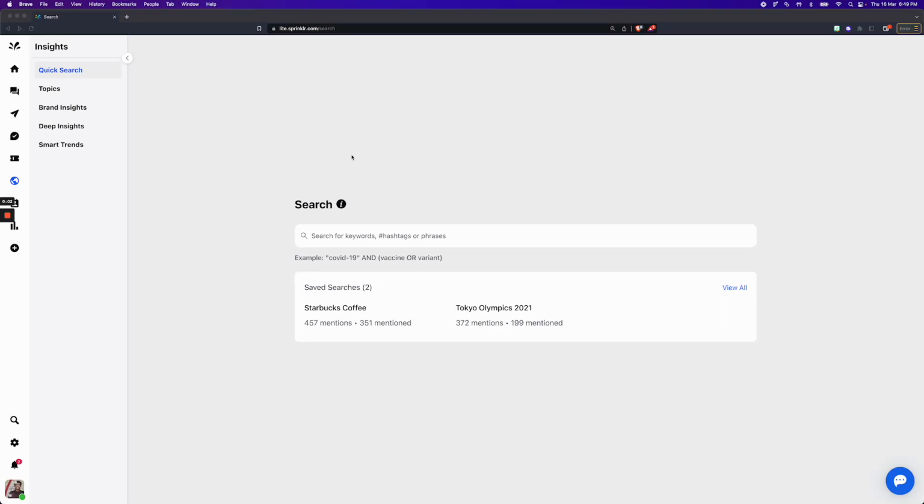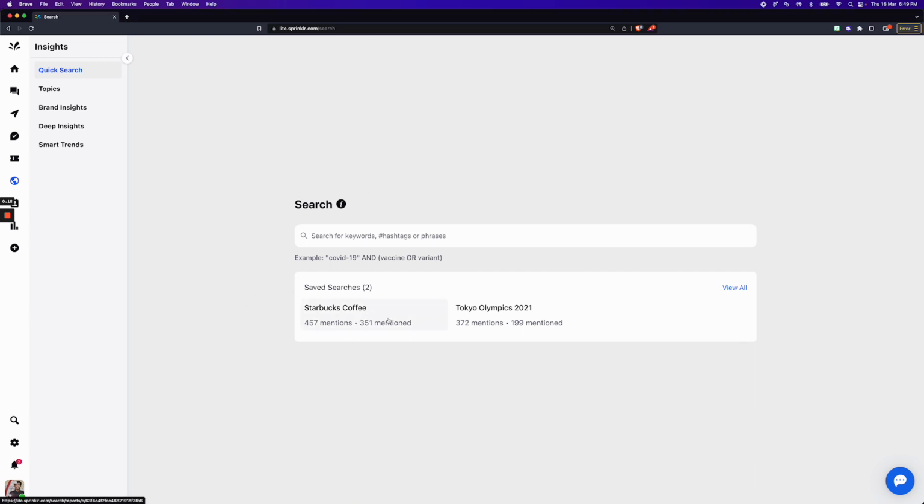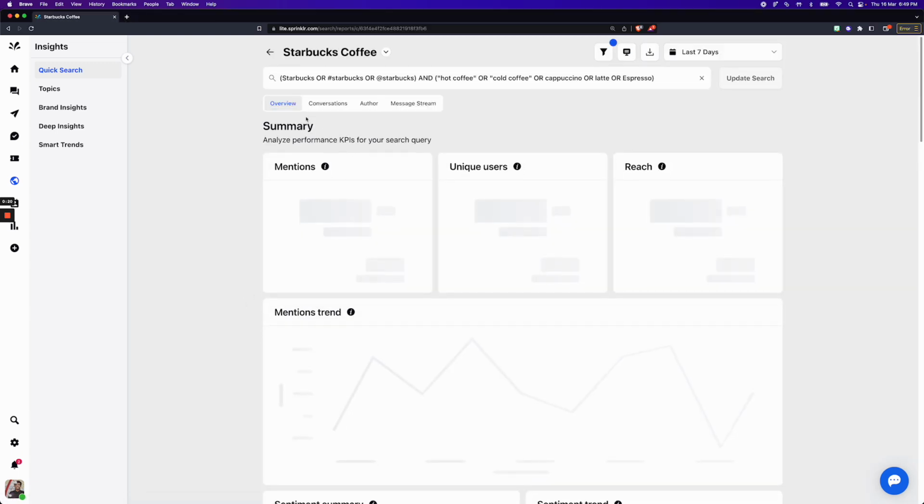Hey there. Today, I'm going to show you the quick search functionality. Quick search lets you perform a Boolean keyword query to listen across the internet and see what kind of conversations are being said around the given query. For instance, I've set up a query around Starbucks coffee. Let me click on that.